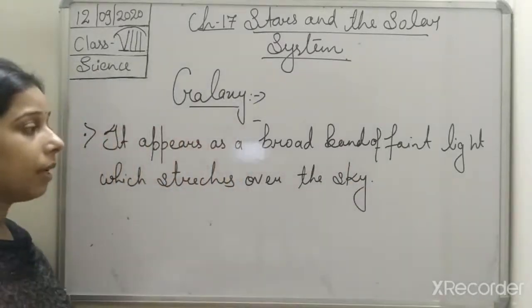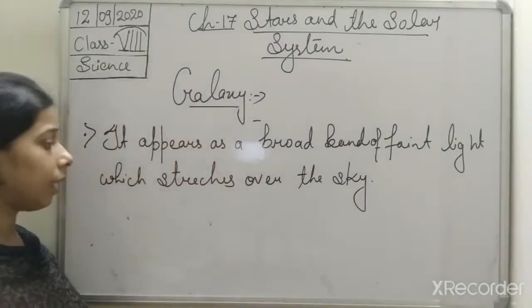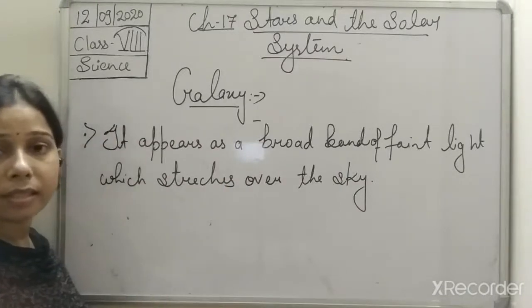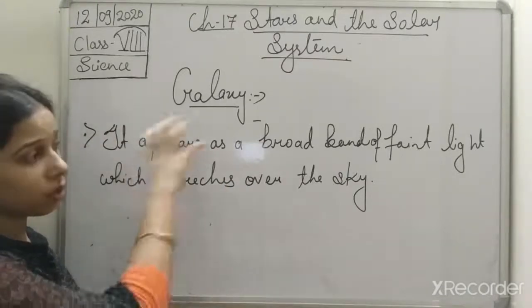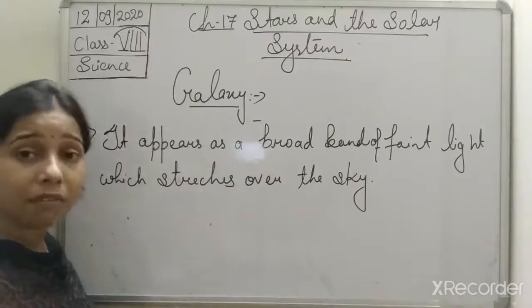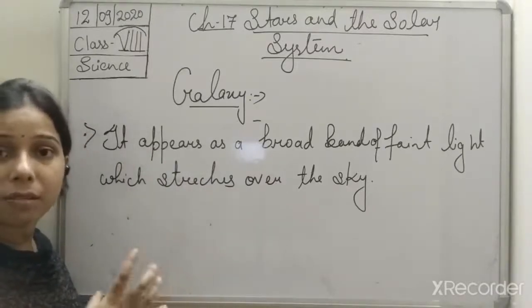Okay, so it appears as a broad band of faint light which stretches over the sky. Such appearance is of our own galaxy, that is Milky Way.